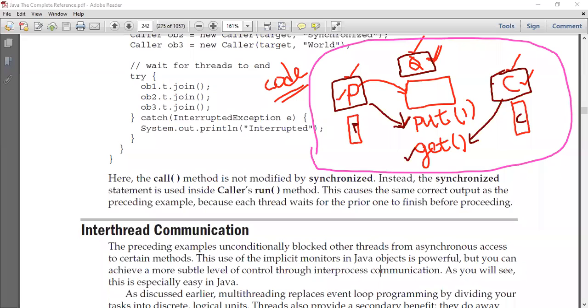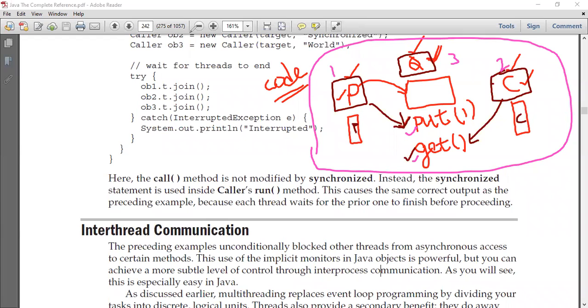Any questions, students? You can ask. How many classes do we have? Class 1, class 2, class 3. Class 1 is producer, class 2 is consumer, class 3 is queue. With respect to class 3, we are going to include two important methods. One is put and one more is get. Any questions, students? You can ask.